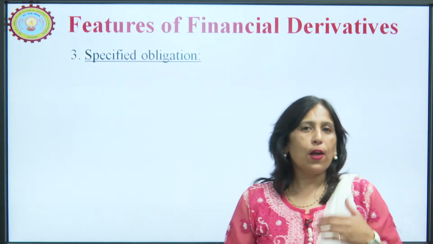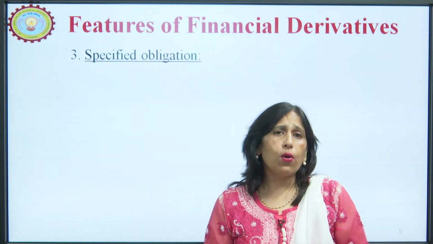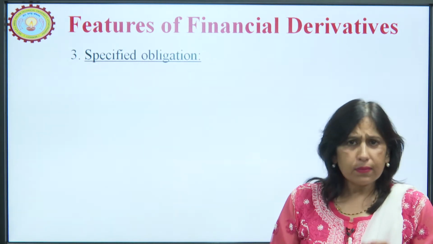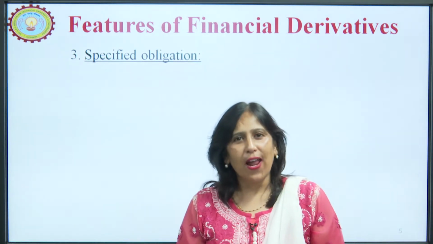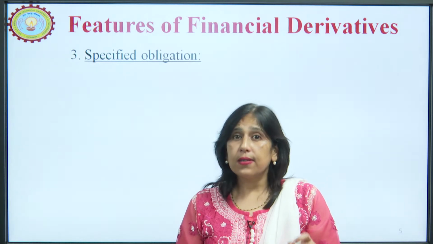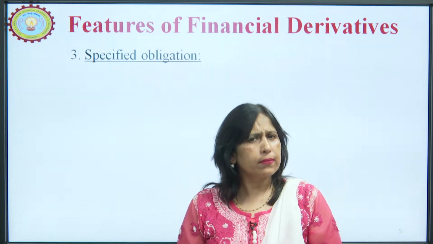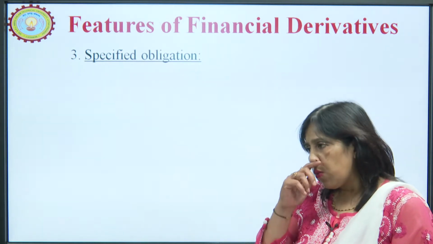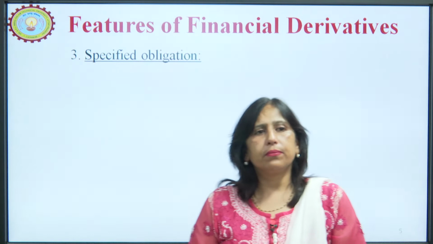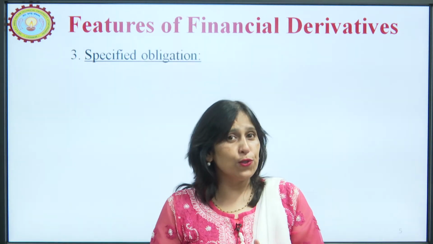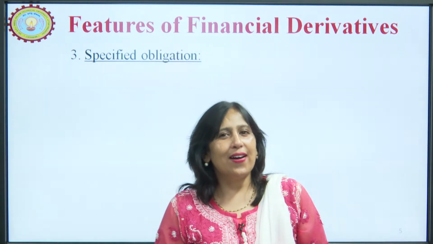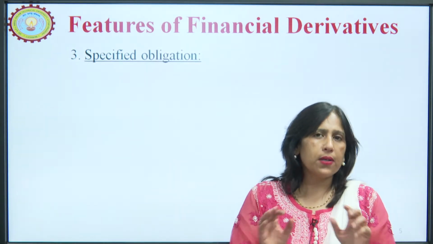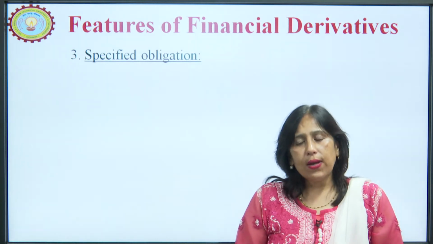As we move further, the third feature is a specified obligation. The parties entering into the contract have certain specified obligations and they cannot move away from these obligations. When we study forwards and futures, some students may find some confusion, but there is nothing to be confused about.